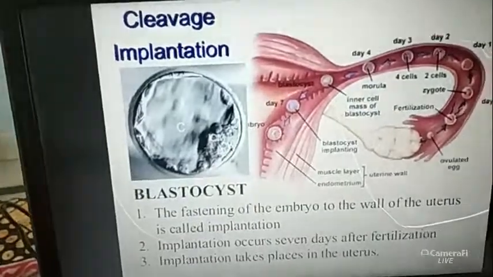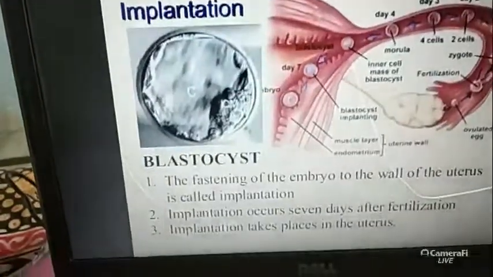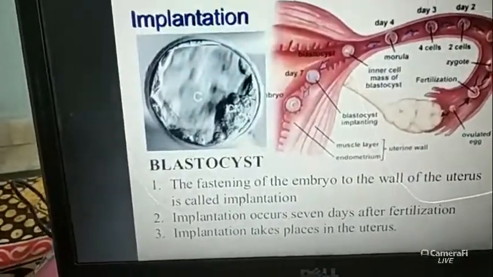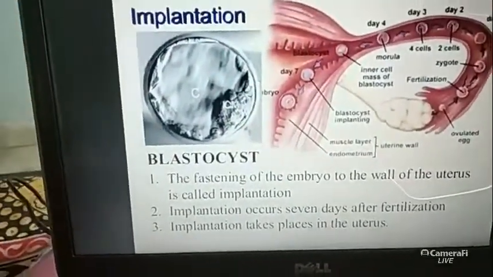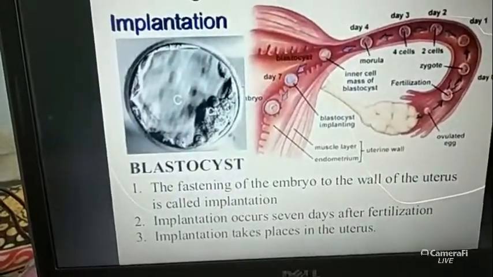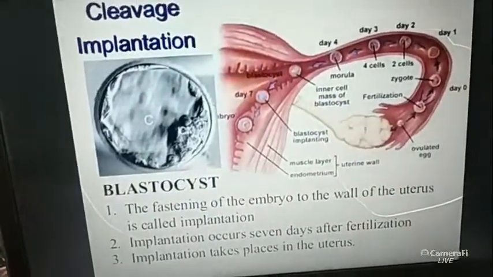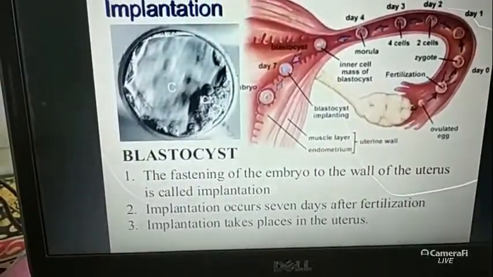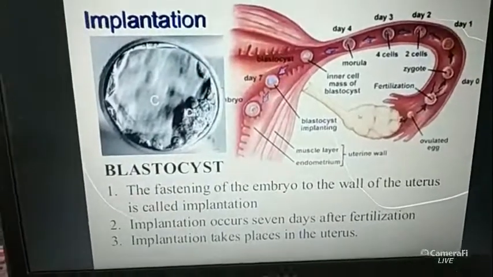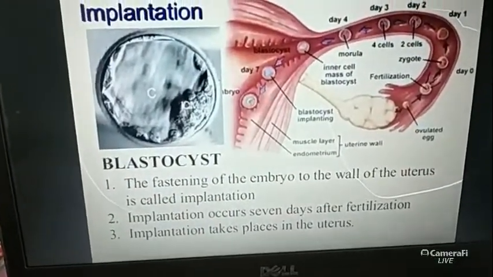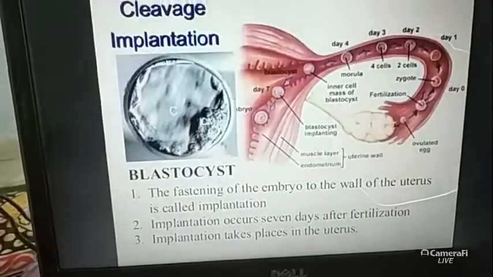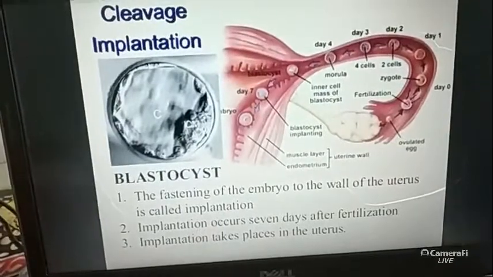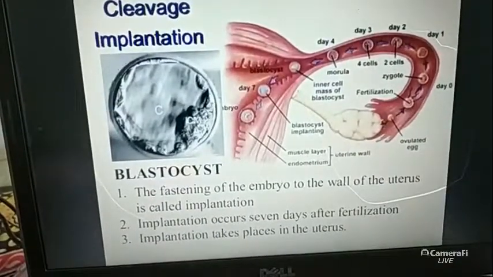Next is the blastocyst. What is the meaning of implantation? The fastening, or attachment, of the embryo to the wall of the uterus is called implantation. The wall of the uterus means the endometrium layer. The uterus contains three layers: endometrium, myometrium and perimetrium. We have already discussed all these things in the female reproductive system.